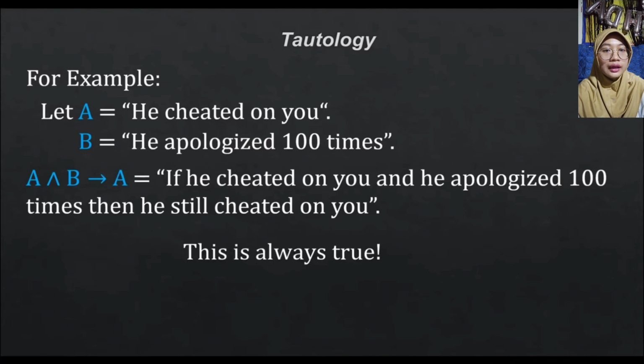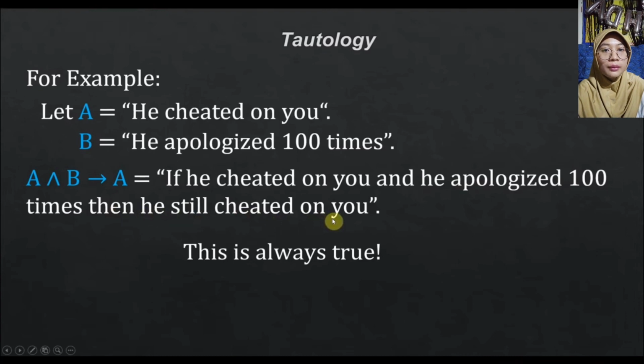Now the good thing about this tautology is you can put it in any line of reasoning as long as it is applicable, and you don't need anybody to specify this rule because it is always true. Now in reality, some of you may disagree with this statement, that is, in spite of apologizing 100 times, you wouldn't even forgive that person.